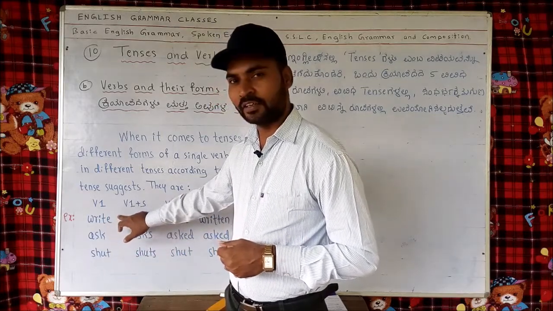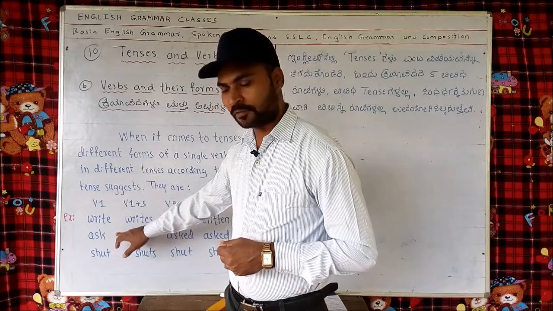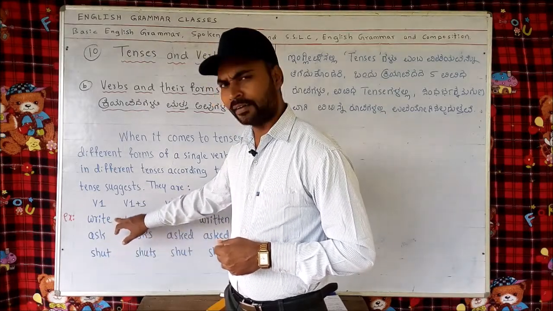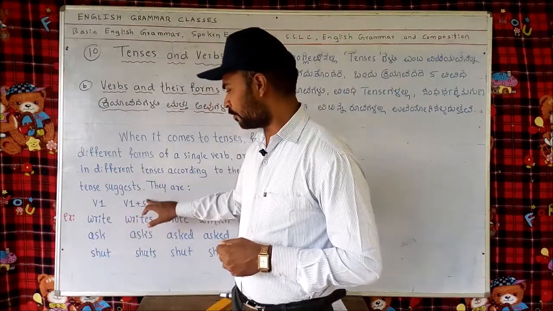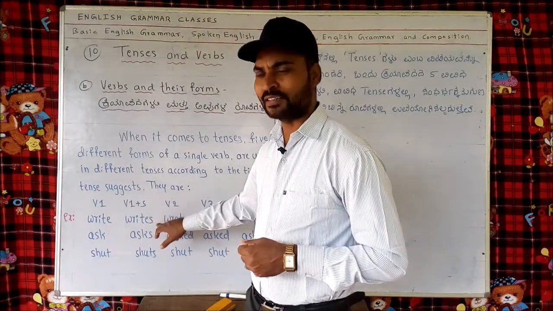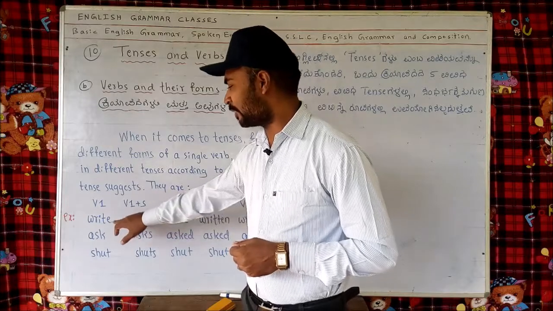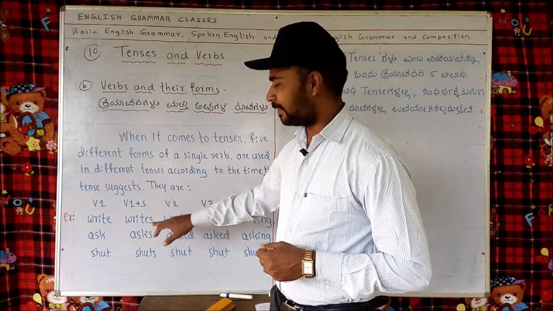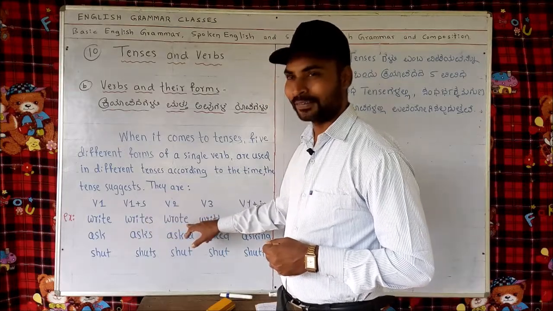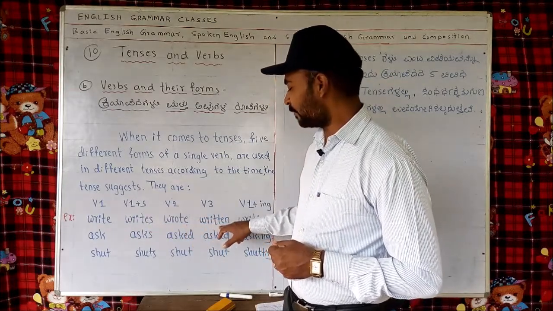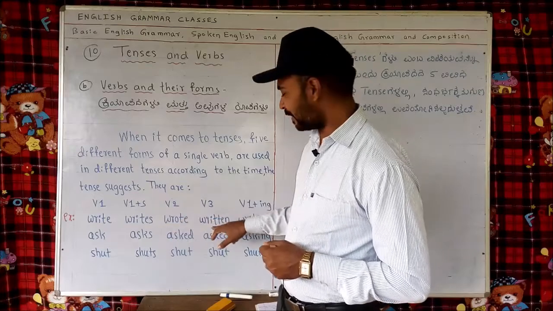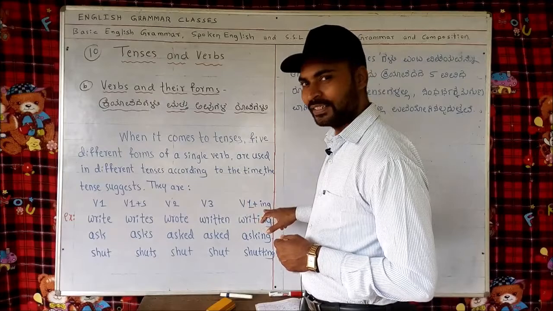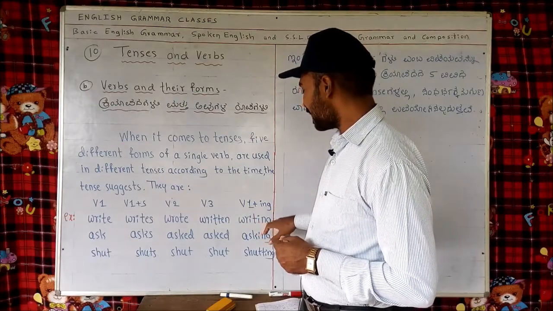Write is an irregular verb, ask is a regular verb, shut is a same verb. V1, write. V1 plus S: we add one S to the base form of the verb. V2, write has become wrote. V3, the same write has become written. In the V1 plus ing form, we add one ing.